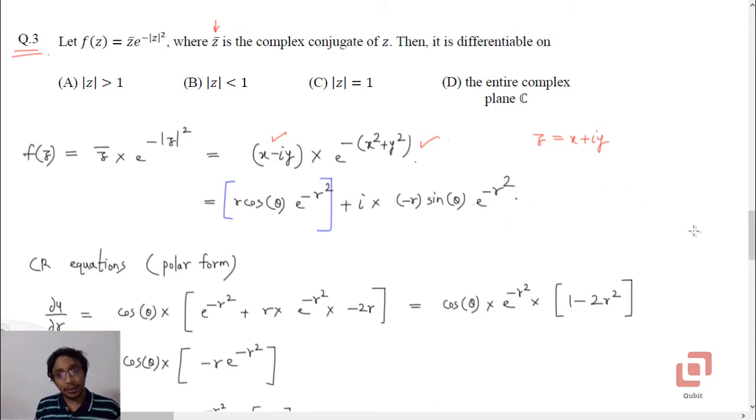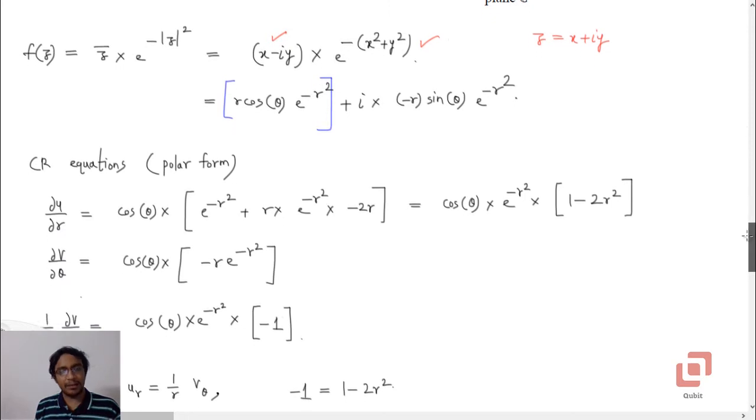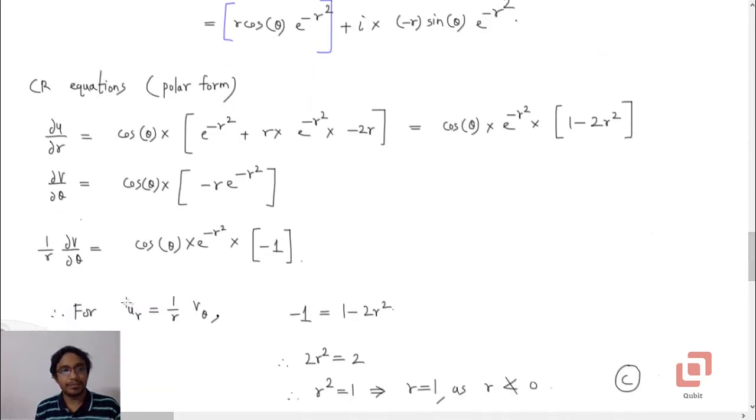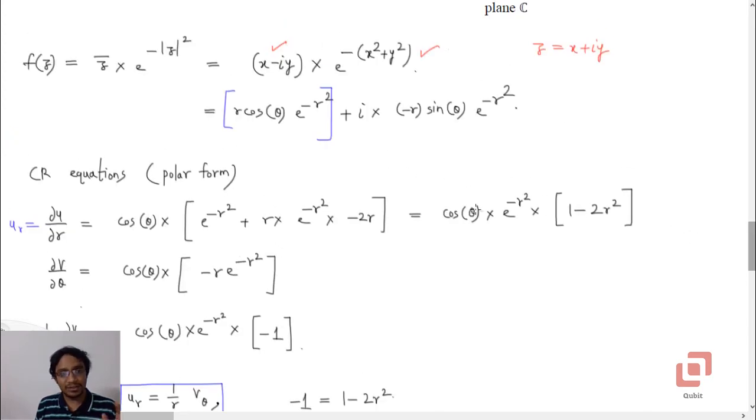Okay, now let us start applying the first Cauchy-Riemann equation that we know, which is ∂u/∂r equal to 1 upon r into ∂v/∂θ. Now in order to do this, first let us find the partial derivative of u with respect to r. Okay, u is the real part of the function f of z.